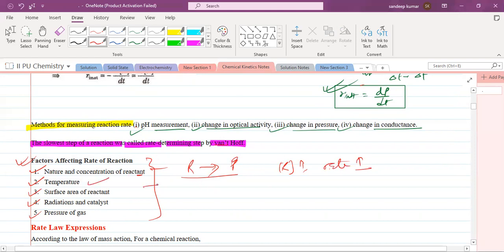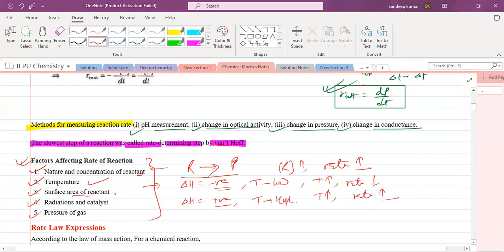What about the temperature? Second factor. Again, there are two types of reaction. One is exothermic reaction. For that, delta H is what? Negative. Heat is released. Such reactions occur at low temperature, so if you increase the temperature from outside, the rate will decrease. If it is an endothermic reaction, delta H is positive, and that occurs at a high temperature. So if you increase the temperature, the reaction rate will also increase.